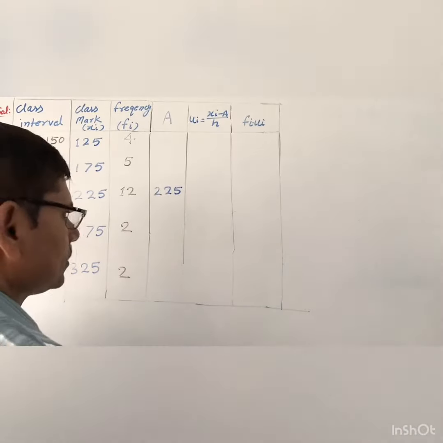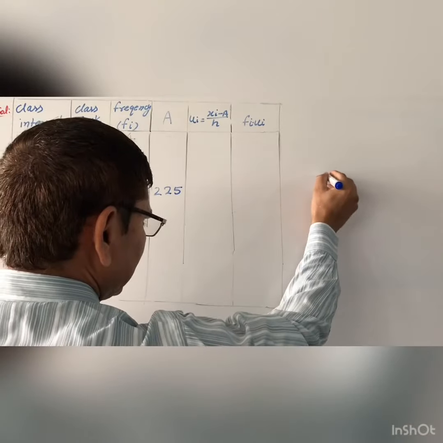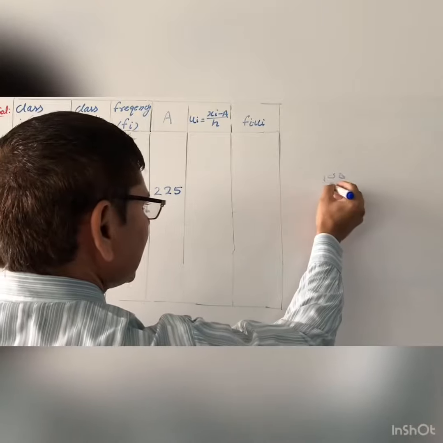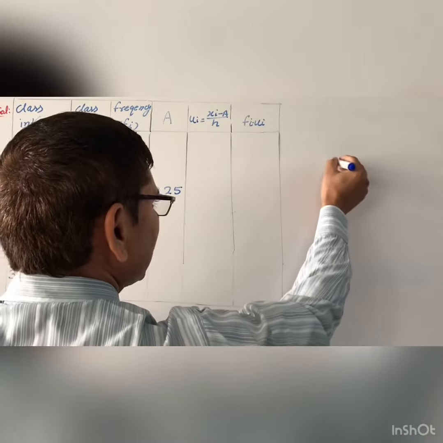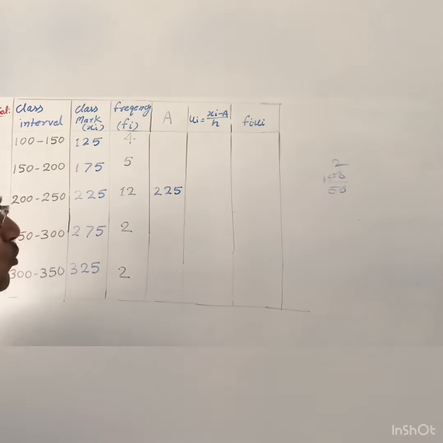So what do you get? You will get minus 100, and h means class size, divided by 50. So you will get minus 2.